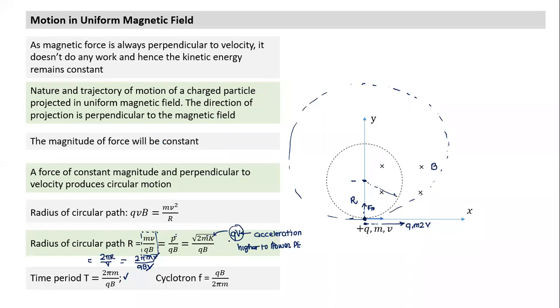Whenever a question is given in the form of an accelerating potential, in place of K, I can substitute qV. And then we calculate the time period. So we haven't done anything new. The only thing new that we have done is F = qvB, and we have just interpreted the significance of the cross product.